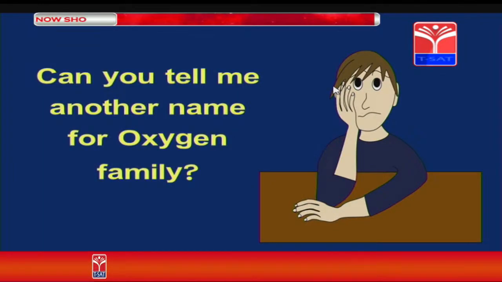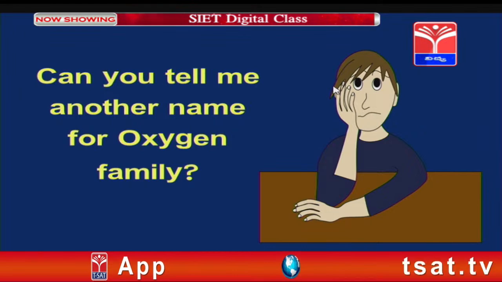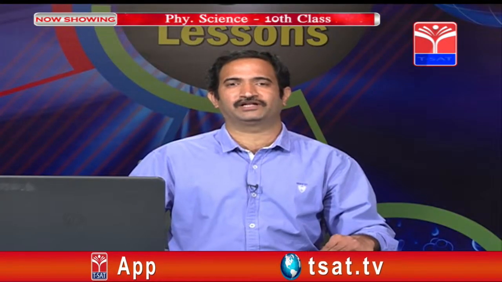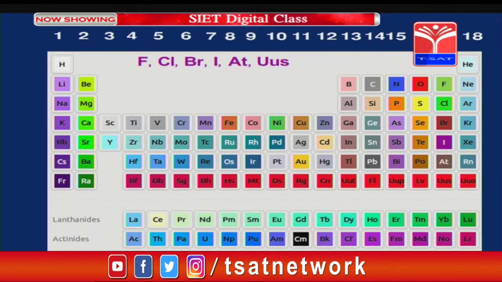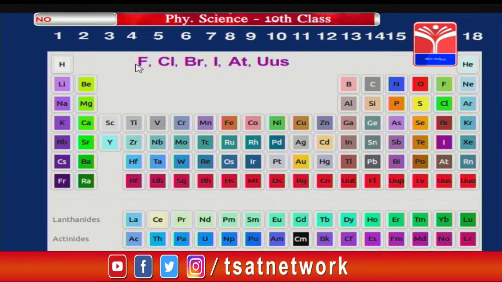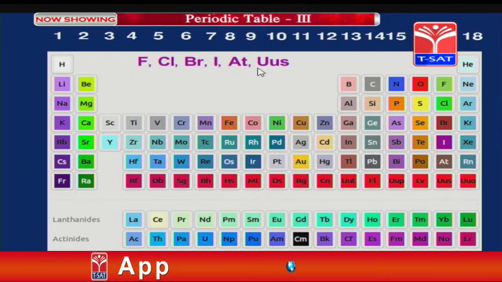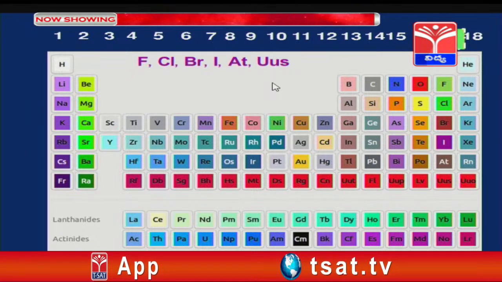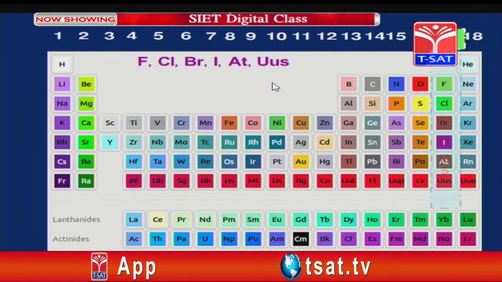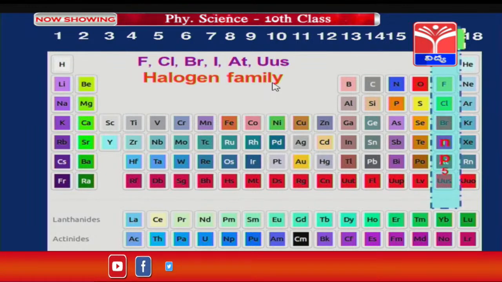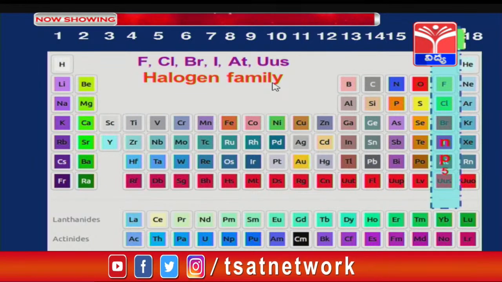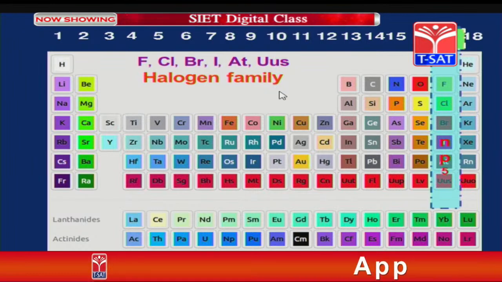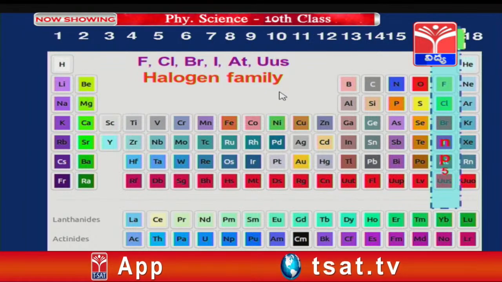Now, can you tell me another name for this oxygen family? Now, children, the oxygen family is also called chalcogens. Which elements are present in the seventh group? In the 7th group we have elements like fluorine, chlorine, bromine, iodine and astatine. It belongs to the 7th A group. It begins with fluorine, therefore it is called the fluorine family, but the name given for them was the halogen family. We will see later on why this name was kept for this group.